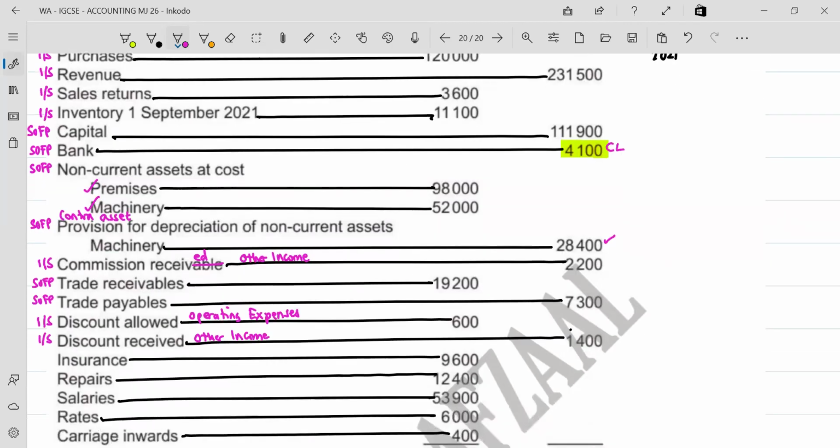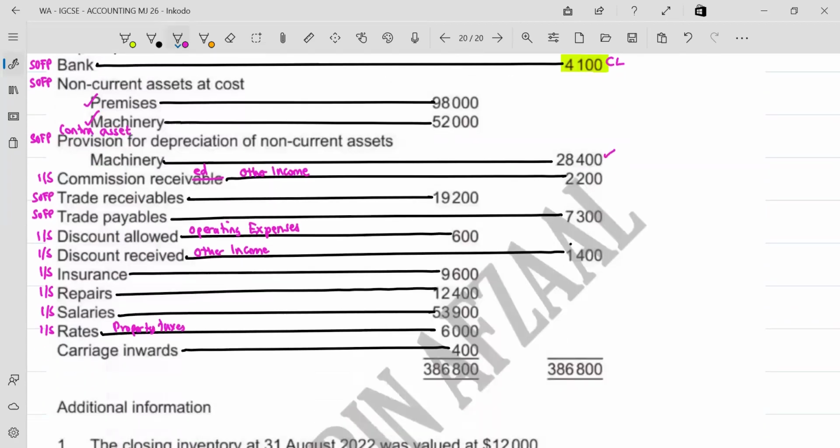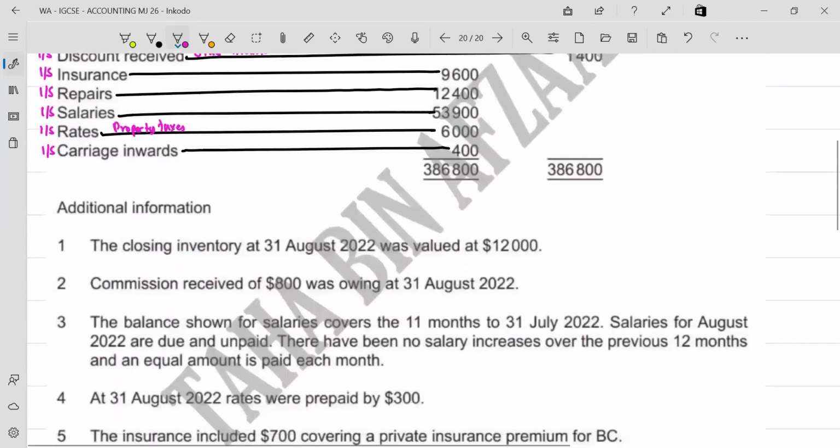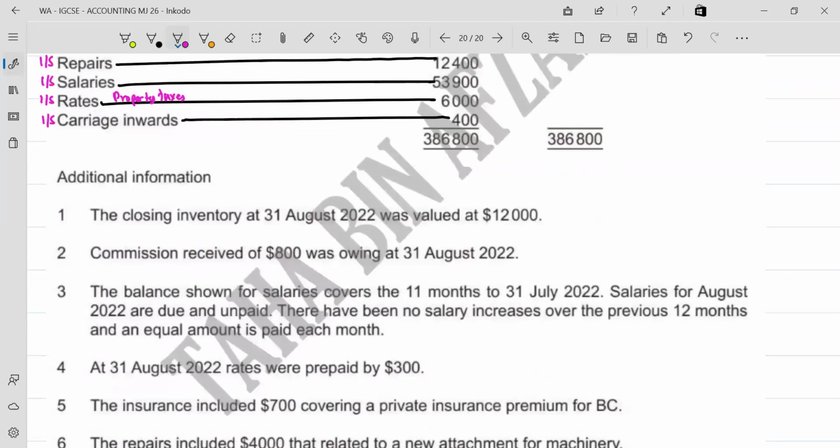How much have you paid for insurance? 9,600. How much have you paid for repairs? 12,400. How much have you paid for salaries? 12,700. Rates of property taxes? 6,000. And how much have you paid for transportation to bring goods from the market to your own warehouse? 400. That's carriage inwards, okay? So we have skimmed through the trial balance. There was nothing new. Let's start again.